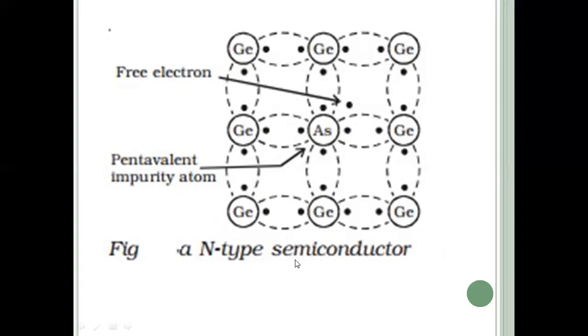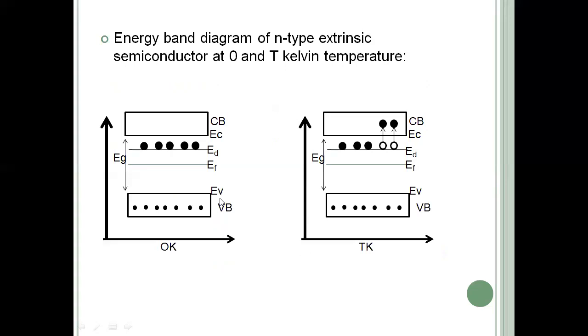Coming to the energy level diagram, on the screen you can observe a fully filled valency band with an empty conduction band, and a donor level very near to the conduction band, having donor atoms ready to donate their 5th electron. Now, when you increase the temperature from 0 degree Kelvin to T degree Kelvin, the electrons present in the donor atoms, even for a small increase of temperature, that 5th electron will get excited to the conduction band.